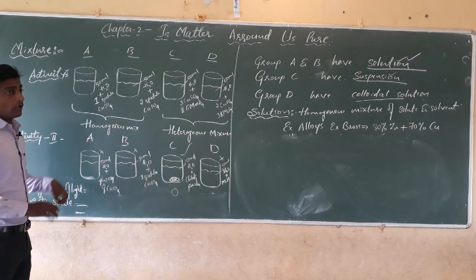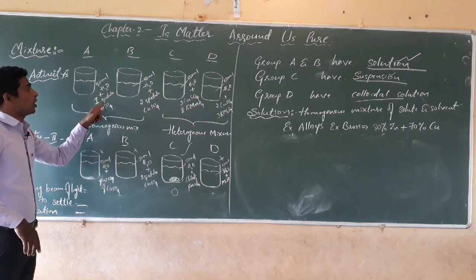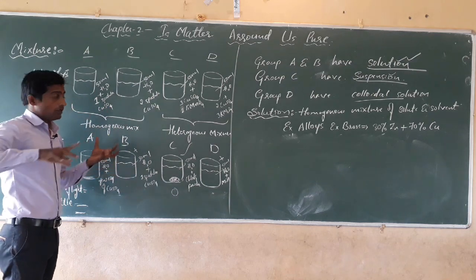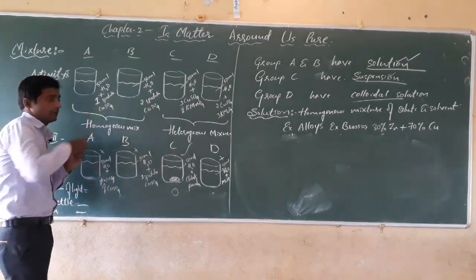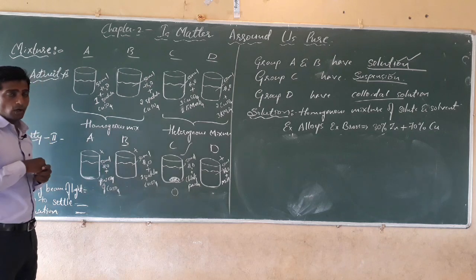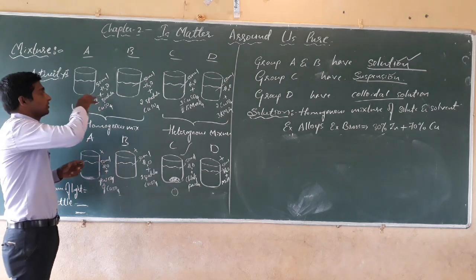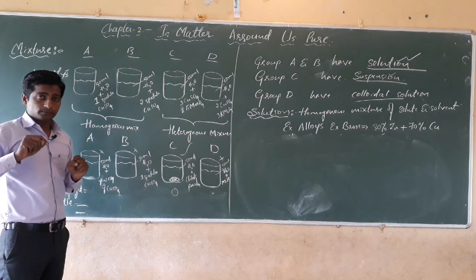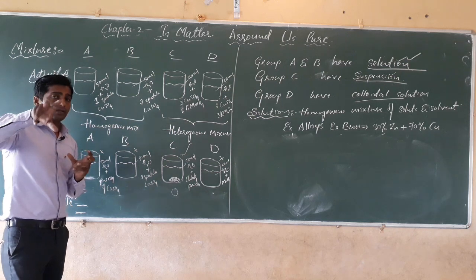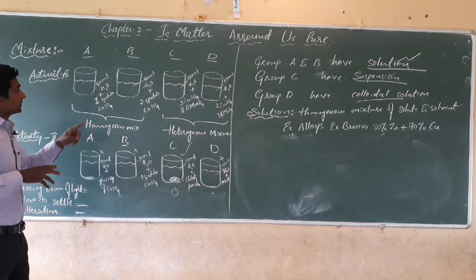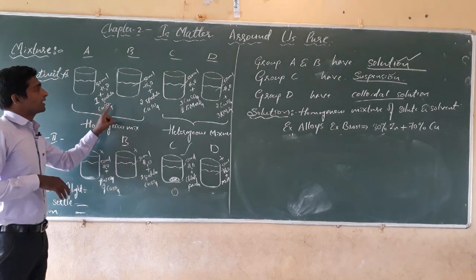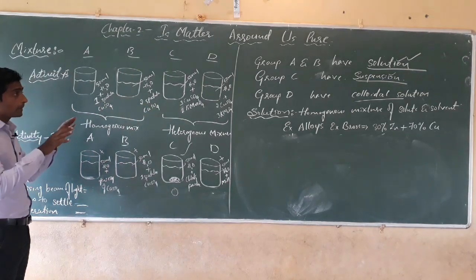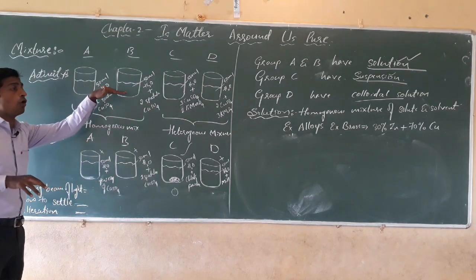Instead of copper sulfate, we can also use sugar solution. If copper sulfate is available, you can take it. If it is not available, you can take sugar. And we have to dissolve it and stir it with a glass rod. Then we will get a mixture. Then we have to see the composition of all these 4 beakers.